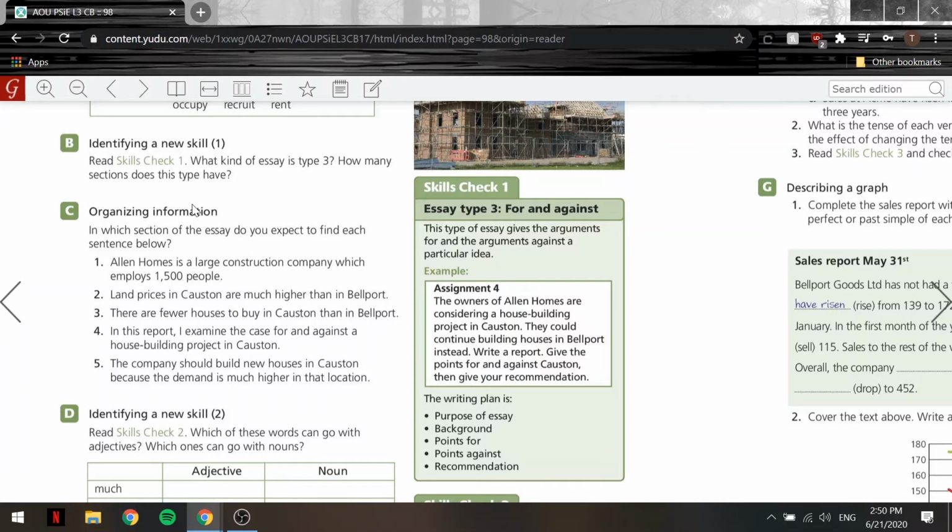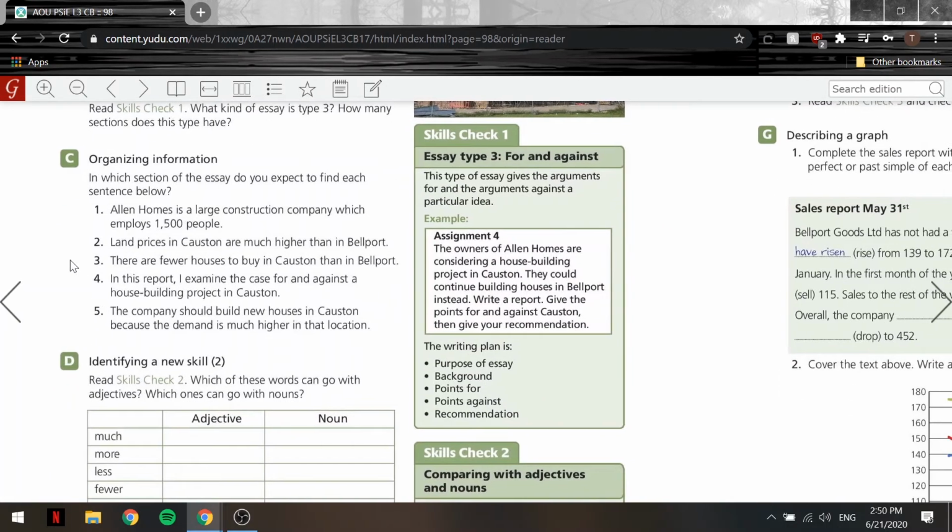It has 5 different sections, and it's called for and against. Okay, let's take a look at exercise C now. Organizing information. In which section of the essay do you expect to find each sentence below? Okay, so these are random sentences, but they do correlate with the 5 plans that we talked about, the writing plan, the purpose of essay, background, etc. So let's read number 1 and you guys will understand what I'm talking about.